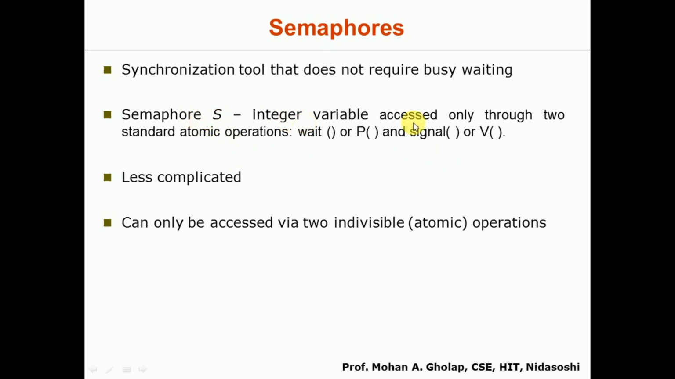It's an integer variable. It is accessible only through two standard atomic operations, that is wait or P and signal or V. There is more parallel terminology, that is P and V, but we use wait and signal only. So the semaphore is nothing but an integer variable S, and this can be accessed only through the two standard atomic operations, that is wait and signal.